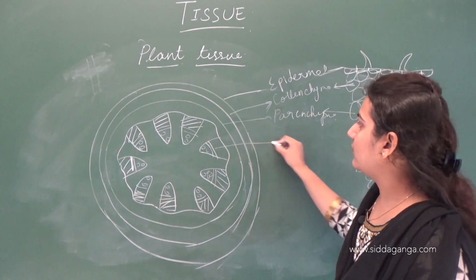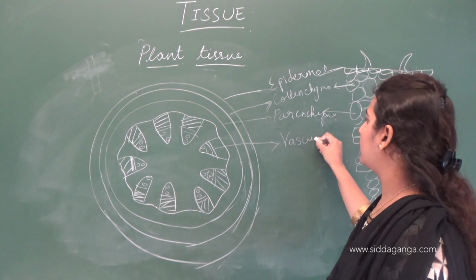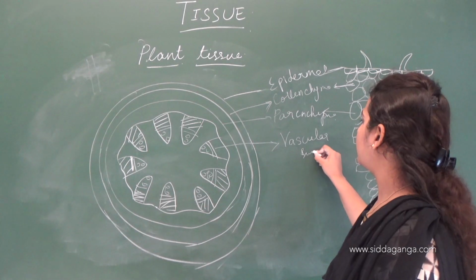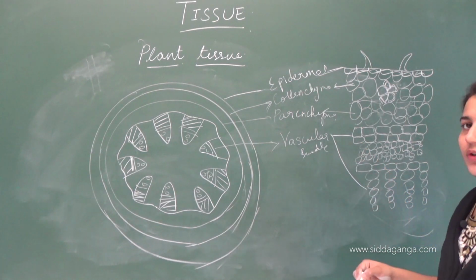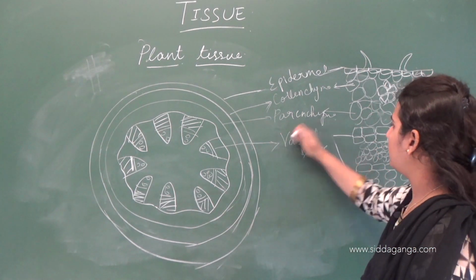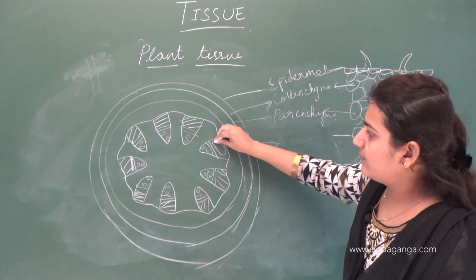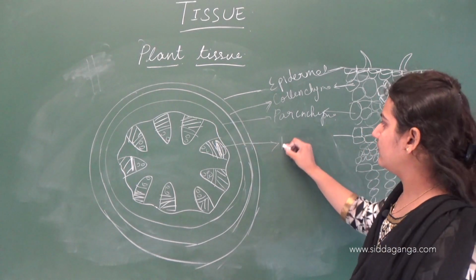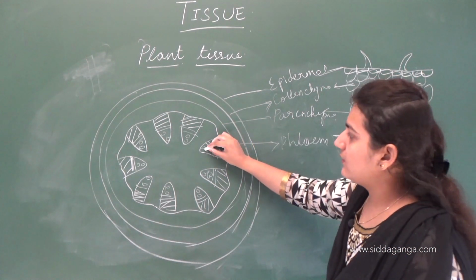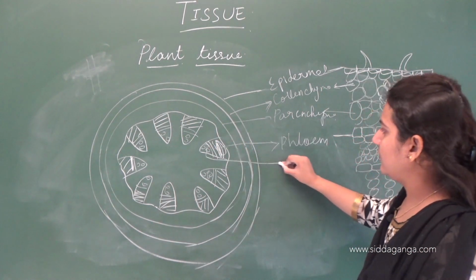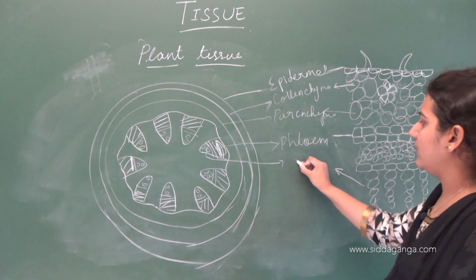And what you are seeing here are the vascular bundles. This part is the phloem, and here this is the xylem.